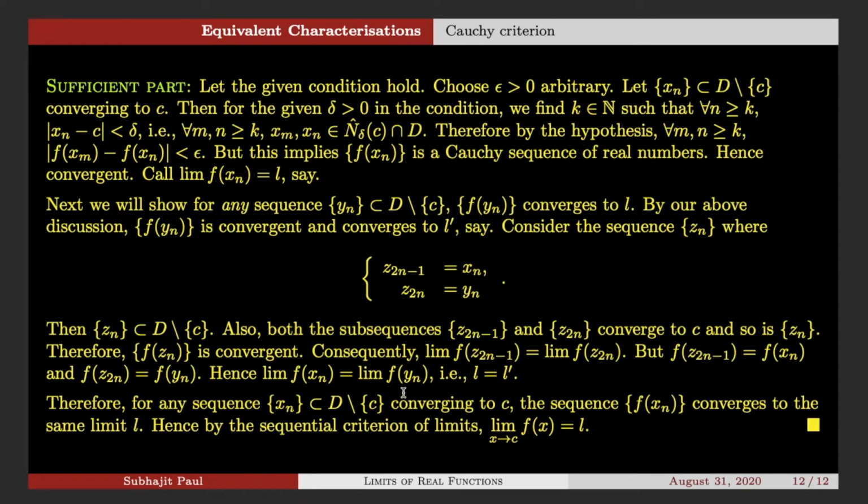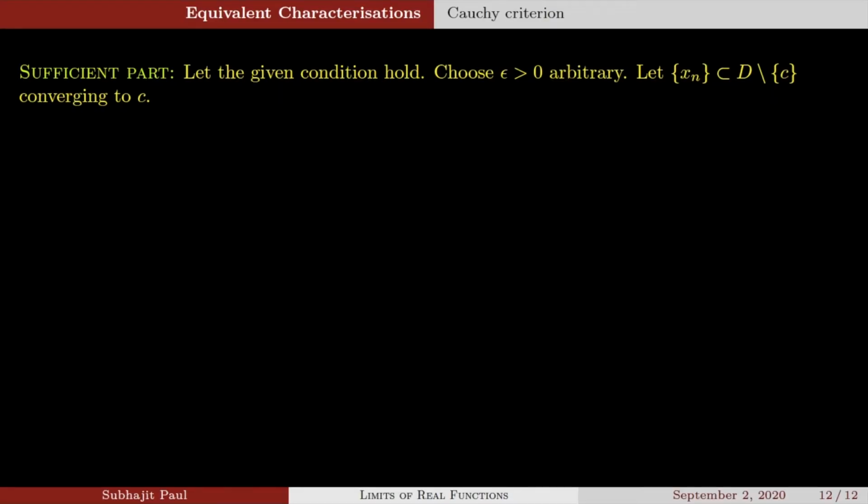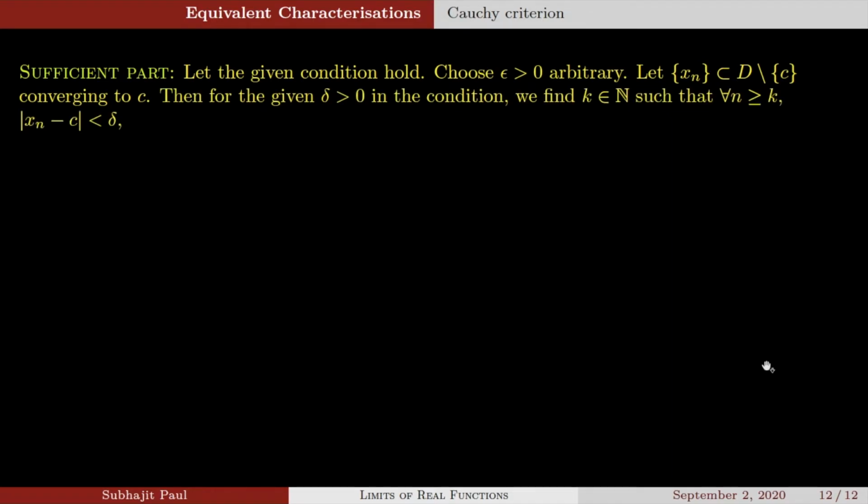Okay, so this is our goal. Do not look at the rest of the thing, just look at this. We want to show the functional sequences converge to the same limit even when the chosen sequences are different. We will proceed then. So we have chosen a sequence converging to C. Fine. Now our first job is to show that f of xn, that functional value sequence, is actually convergent.